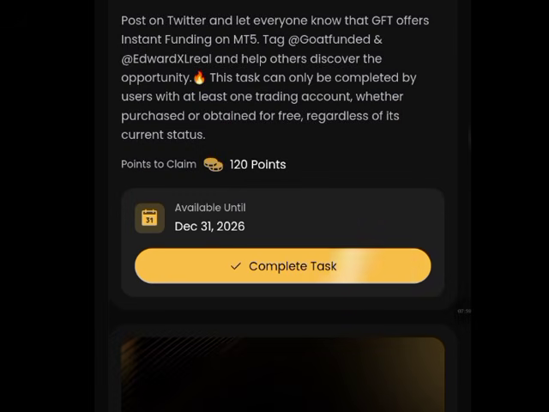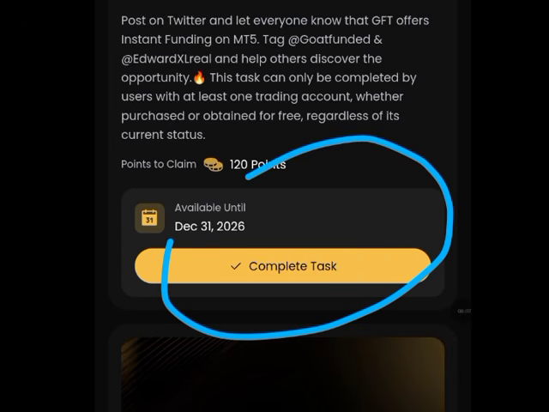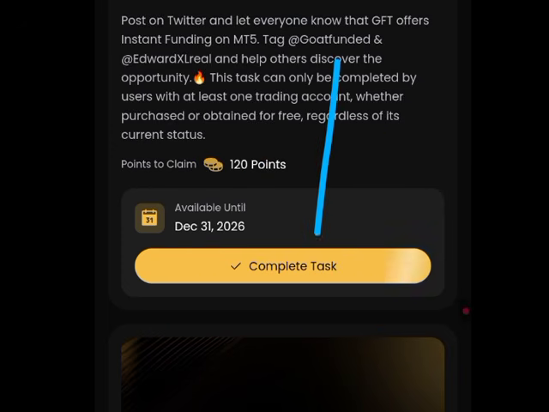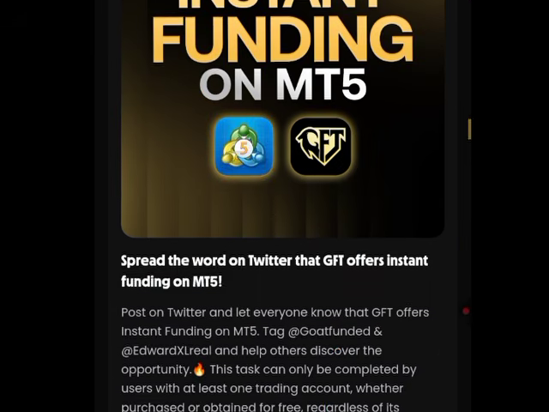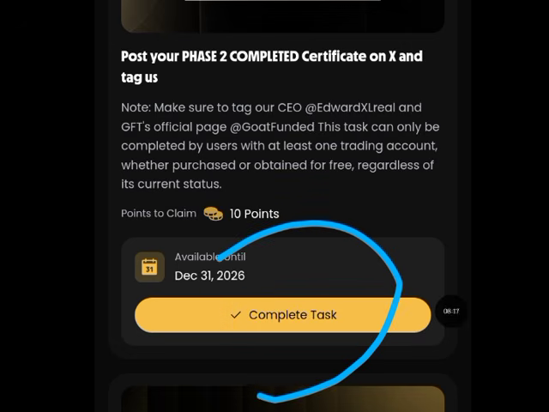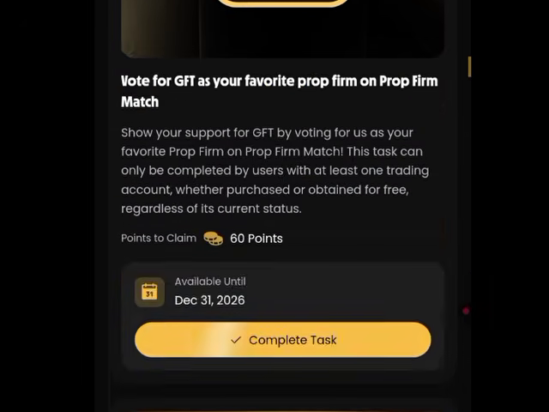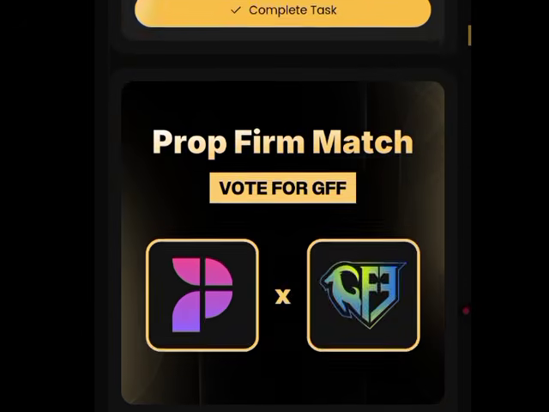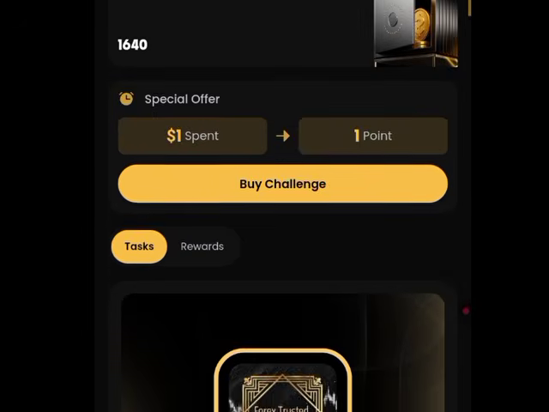Now once you complete a particular task, all you have to do is just come back here and click on complete tasks. You come back here and click on complete tasks right showing on the screen, as you can see. So once you click on complete tasks, your points will be accumulating, down to the point where you've gotten the exact points you need to claim your account.